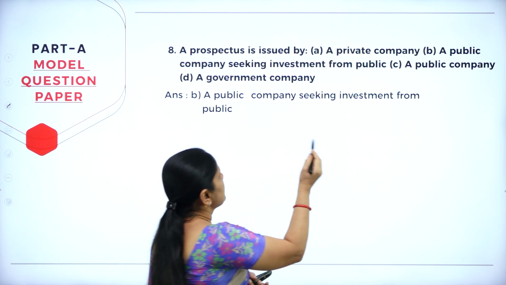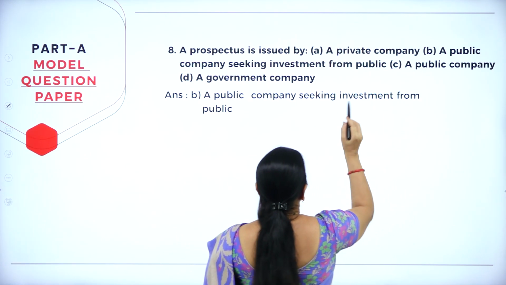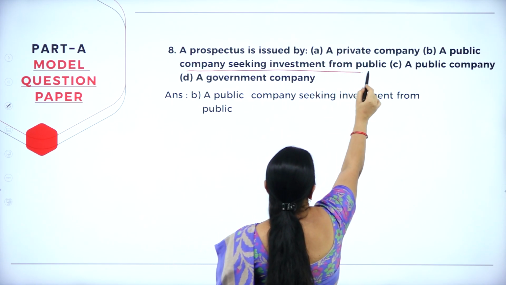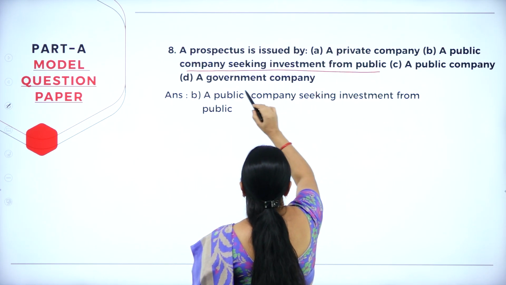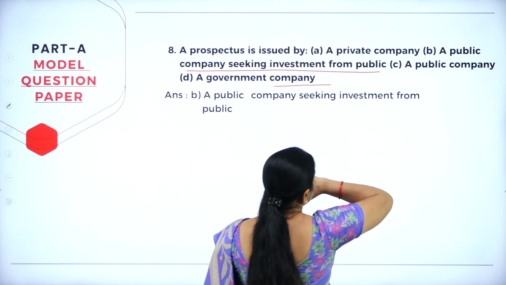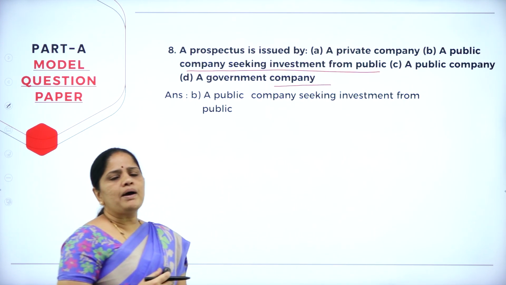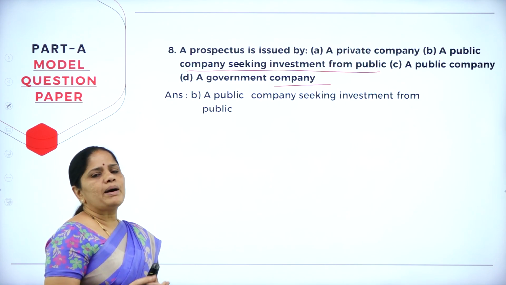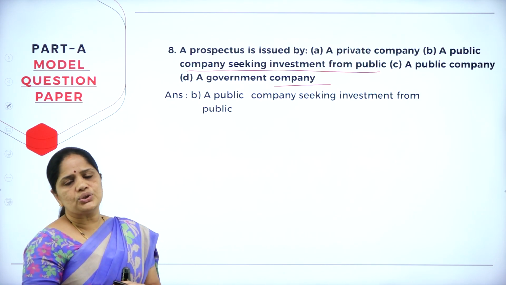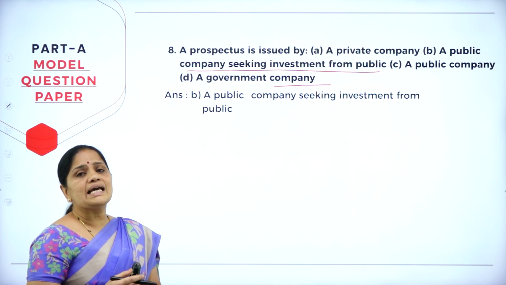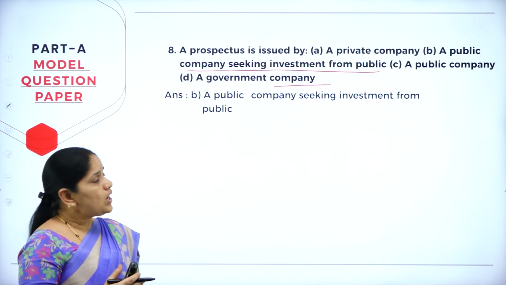A prospectus is issued by a private company, a public company seeking investment from public, a public company, a government company. So, anytime, whenever a public company is going in for a public issue, it has to first issue the prospectus and only then it can collect the subscription for shares.